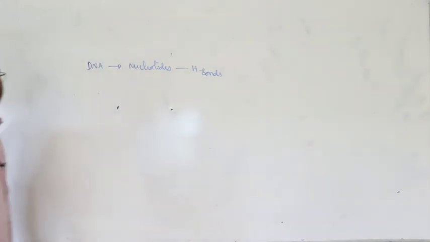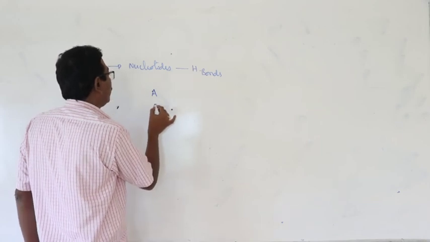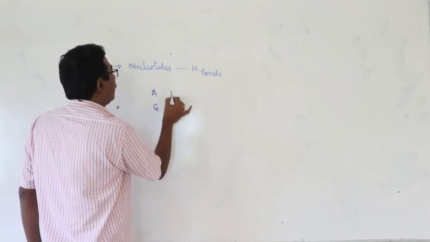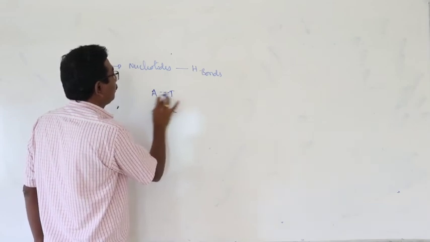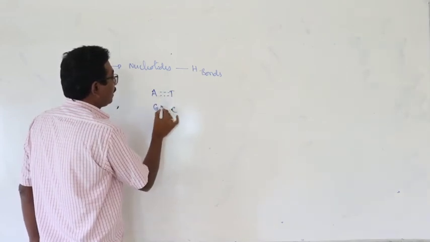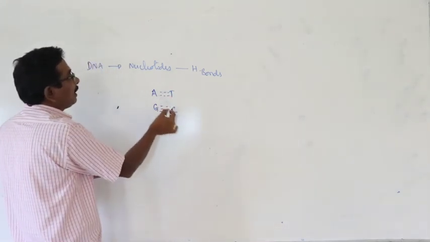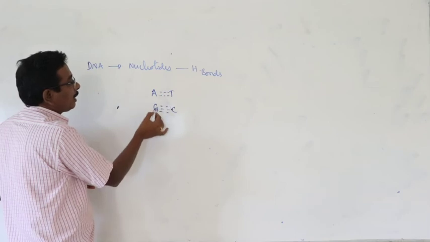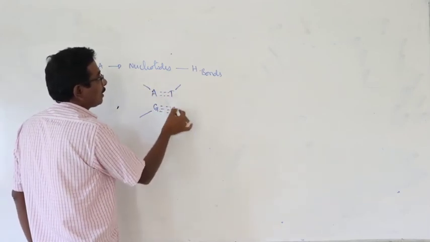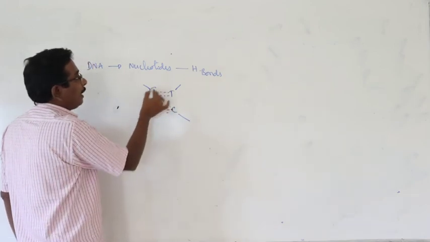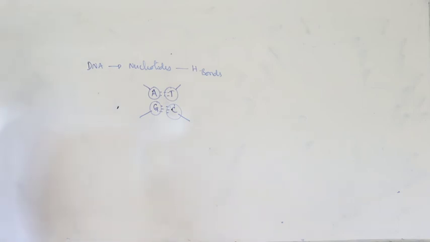What are the bases present in the nucleotides? Adenine, guanine, thymine, cytosine. Here adenine and thymine, and guanine and cytosine are bonded with each other. These two are the bases of this nucleotide, these two are the bases of another nucleotide. Here they are bonded with each other through intermolecular hydrogen bonds.